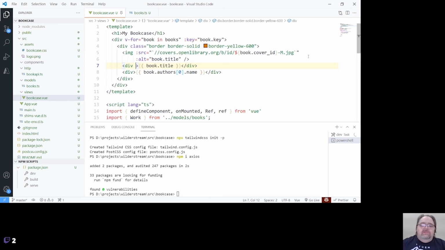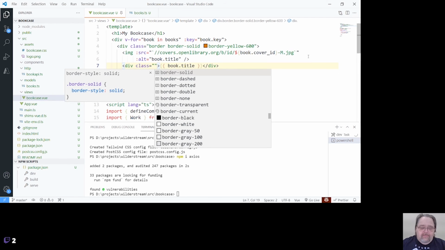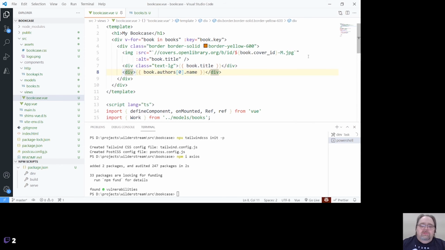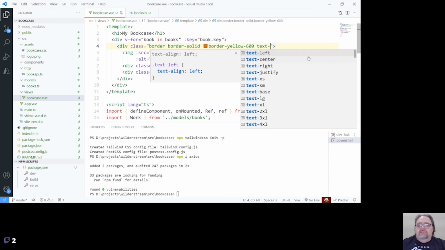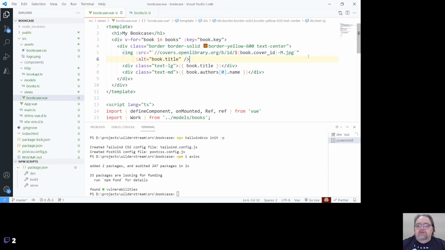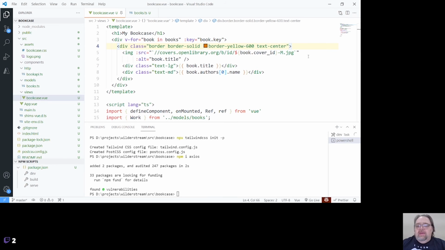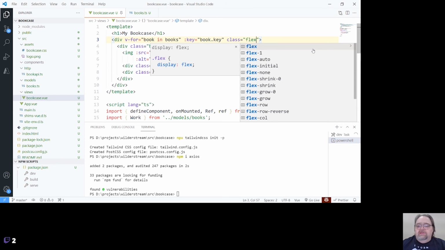Let's go ahead and make this text large and text medium. Let's do text center so that everything in here is centered for us. Still ugly. And the last thing we'll do is here in the class for the piece above it, we're going to introduce the flex container.